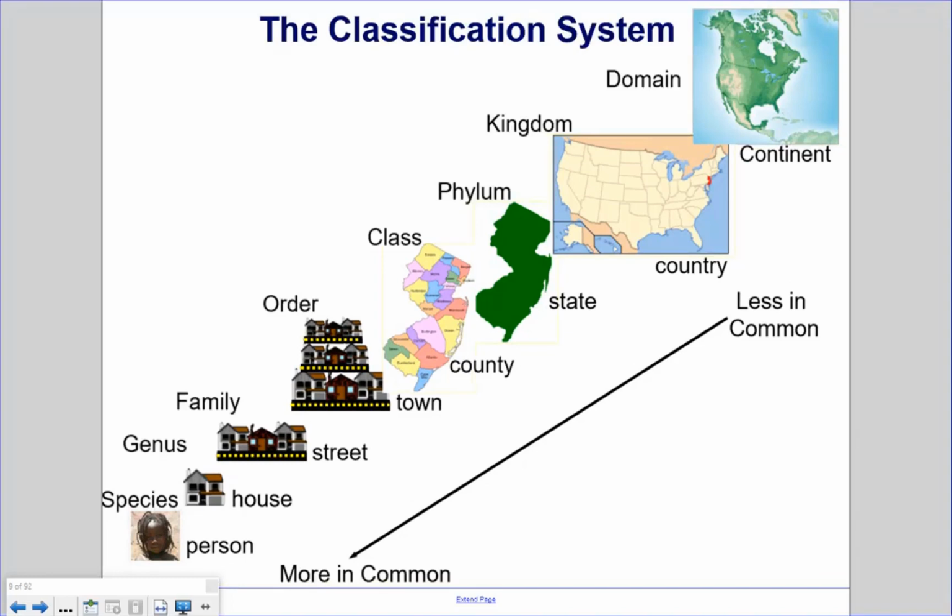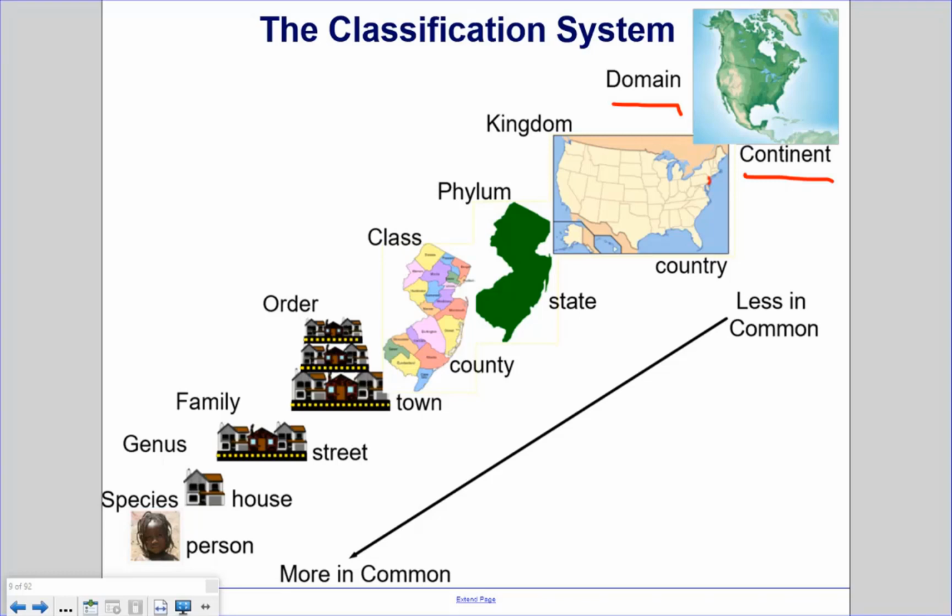The classification system. The way life is classified is similar to the way people are classified by where they live. So for example, the continent is the broadest category. Likewise, the domain is the broadest category of life. Humans and fungus are in the same domain of life, domain Eukaryota, but yet there's not a lot in common